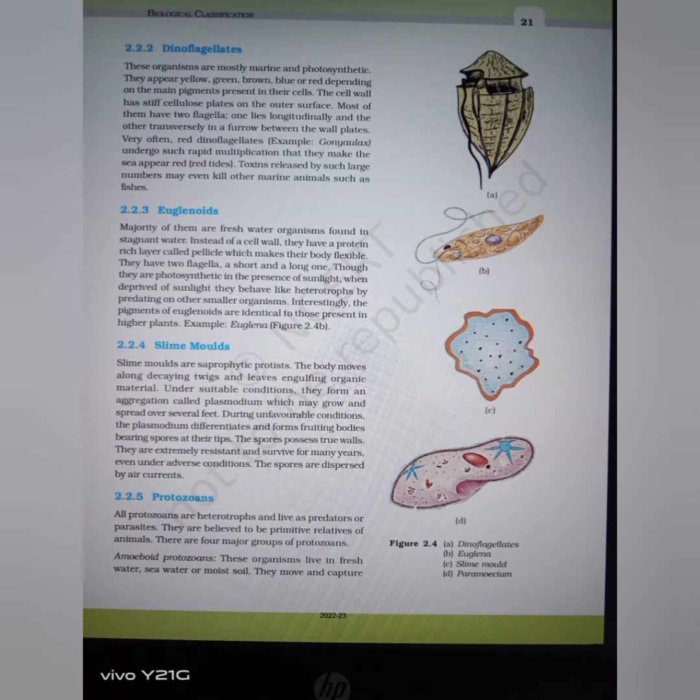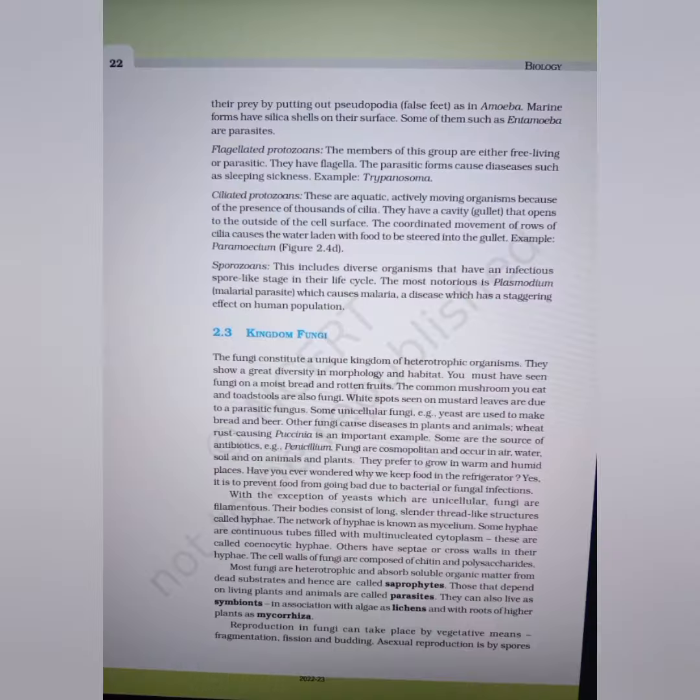Protozoans. All protozoans are heterotrophs and live as predators or parasites. They are believed to be primitive relatives of animals. There are four major groups of protozoans. First, amoeboid protozoans. These organisms live in fresh water, seawater, or moist soil. They move and capture their prey by putting out pseudopodia, false feet, as in amoeba.